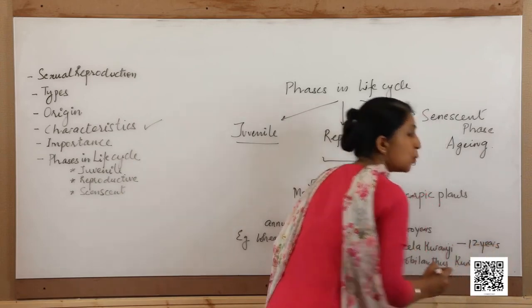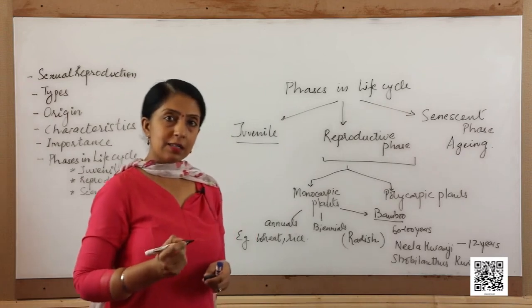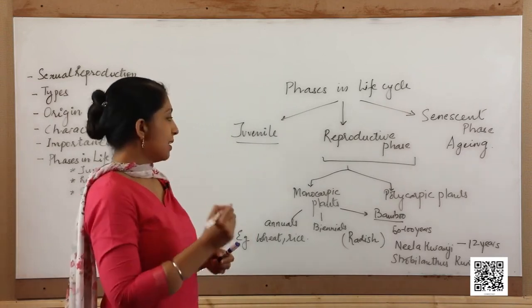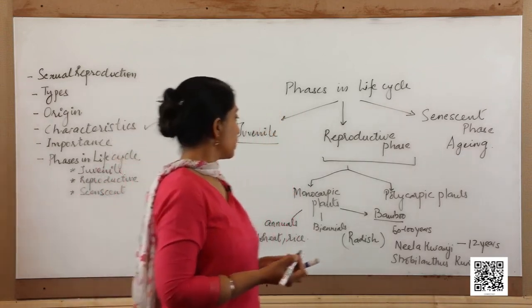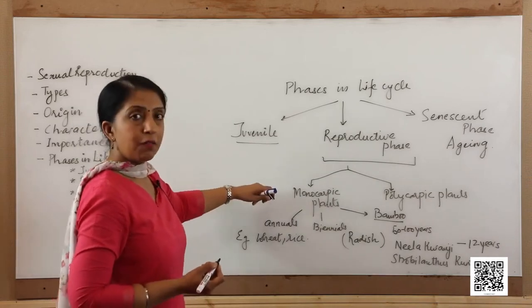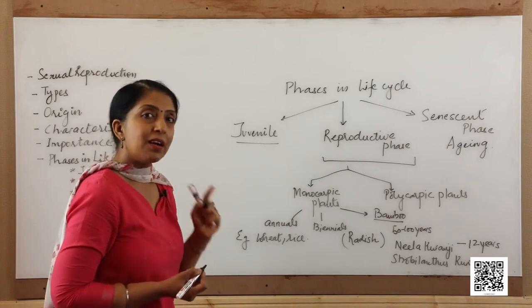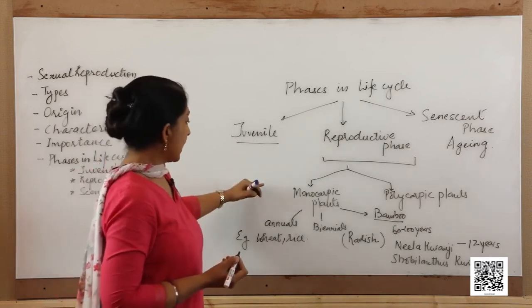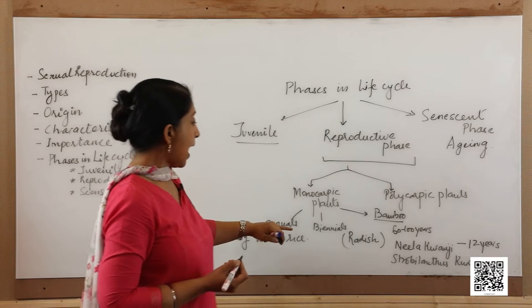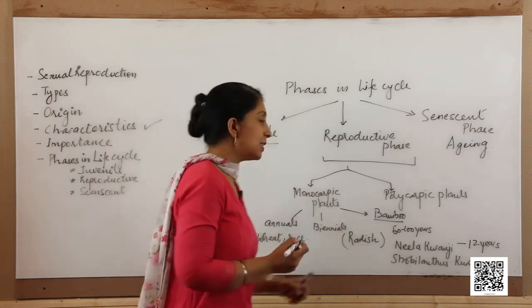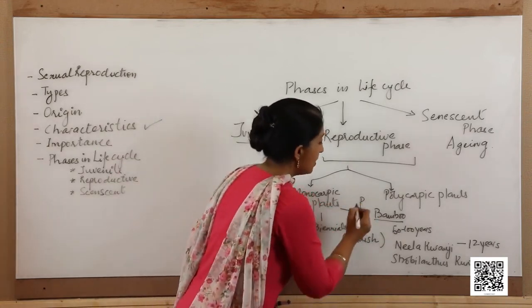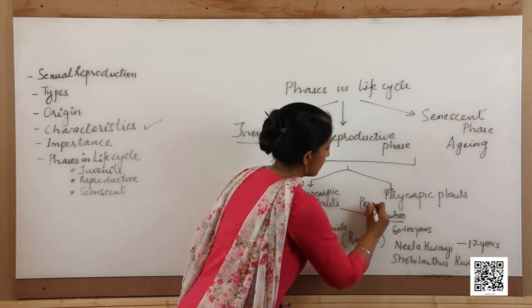At the end of 12 years, it flowers, fruits and then dies. So, the monocarpic plants, which flower once in their lifetime, can be either biennials, annuals or perennials like bamboo and Strobilanthes.